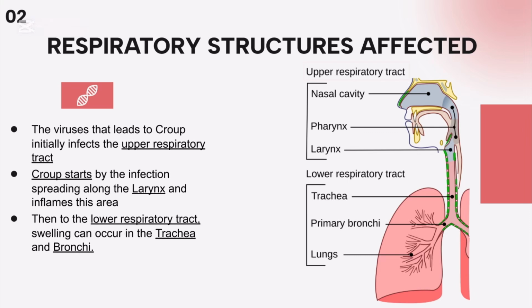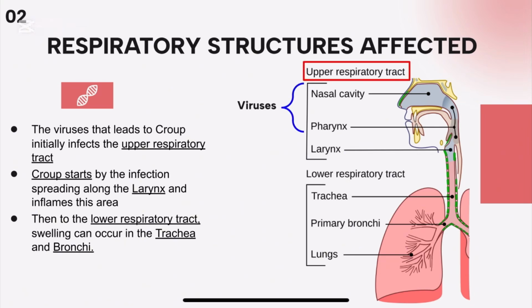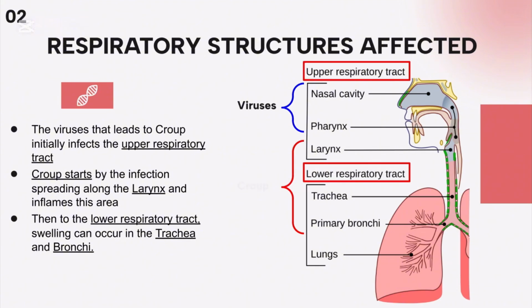Croup affects the upper respiratory tract, but specifically the larynx, and it also affects the lower respiratory tract with the trachea and bronchi in severe cases, which is a potential danger for the lungs.